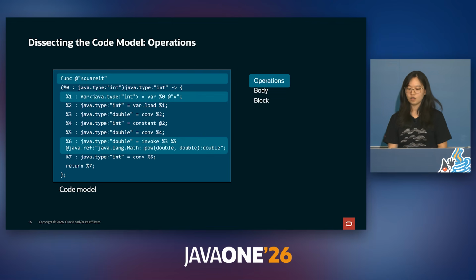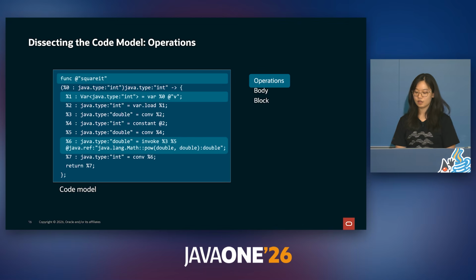First, let's talk about operations. The root of every code model is an operation. In this case, it is a func-op or function operation. Subsequent operations model variable declarations, arithmetic operations, method calls, and more code structures that are present inside of the original source.